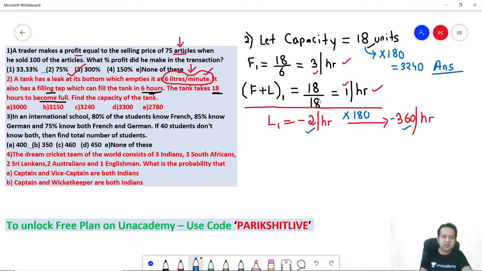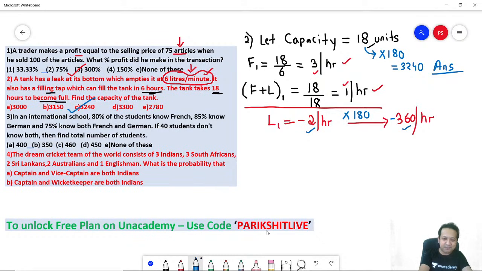3240. That's the answer. Answer is option C. It's an easy one, right? So remember, don't take X. If you take X and Y, you always feel quants is very difficult. But what about if you assume numbers and start solving? Quants is very logical and very easy.